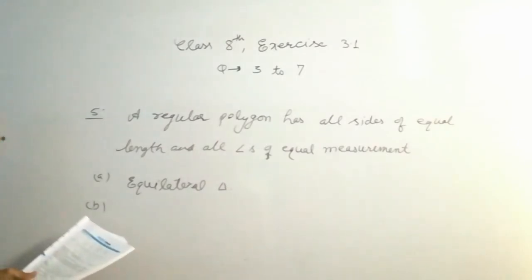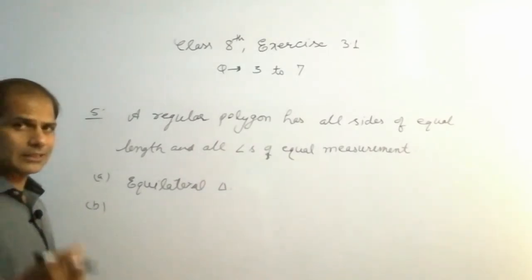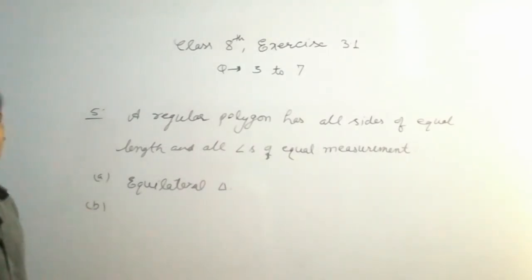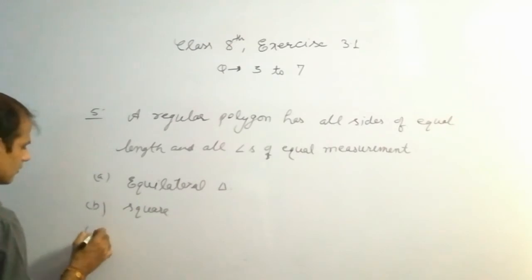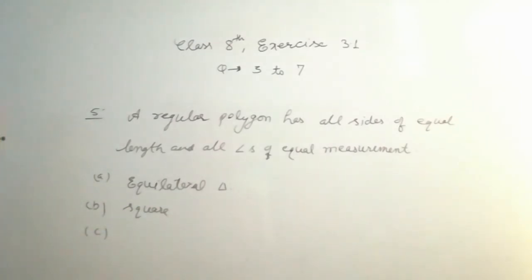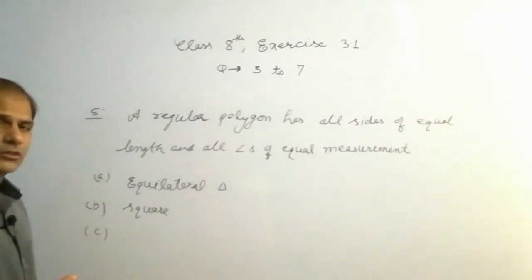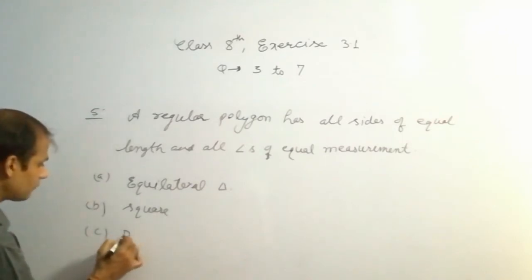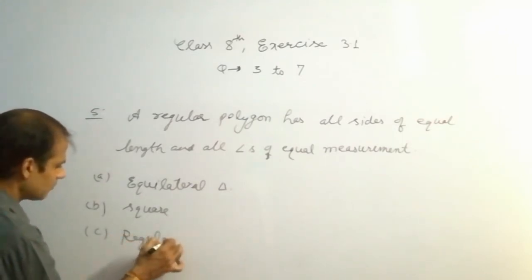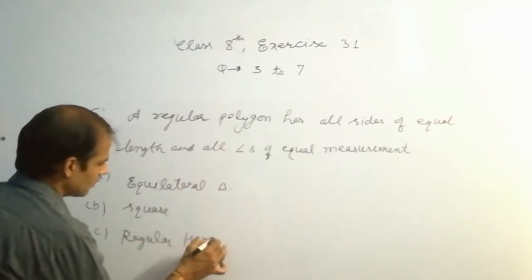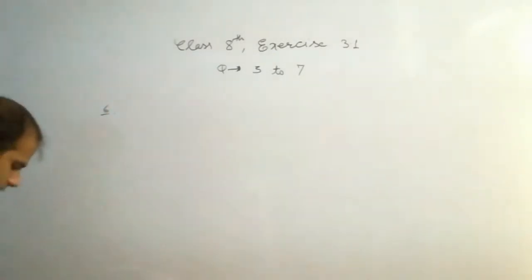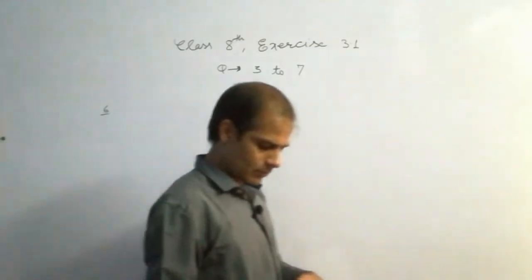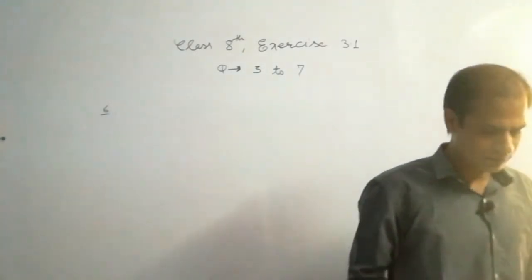B, 4 sides. 4 sides means it is a quadrilateral but all sides are equal and all angles are also equal, then it will be a square. C, 6 sides. 6-sided polygon is called a hexagon. So if it is a regular polygon, it is called a regular hexagon.